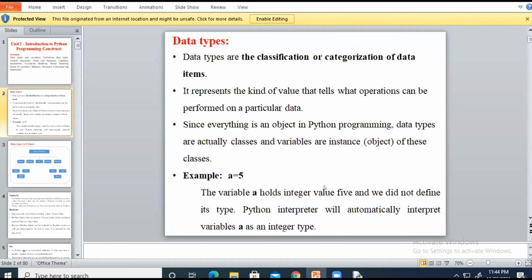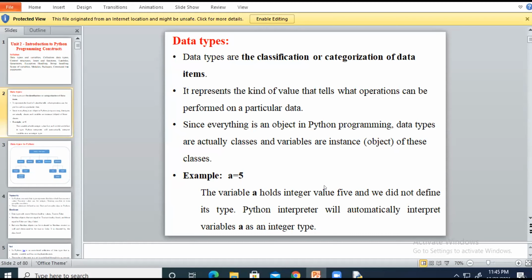In that we will see first a data type. Can anyone tell what is a data type? I think you all attended the training session of Python. So can anyone tell what is a data type? Ma'am, a data type can be a number, word, or type of word. Okay. Int, float, char, boolean. Okay.